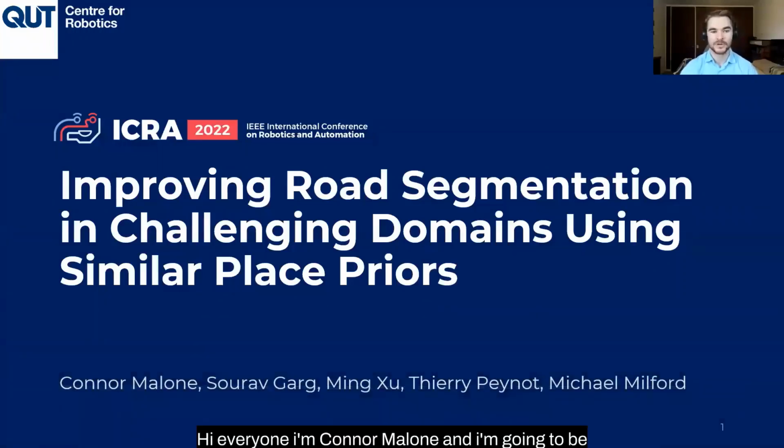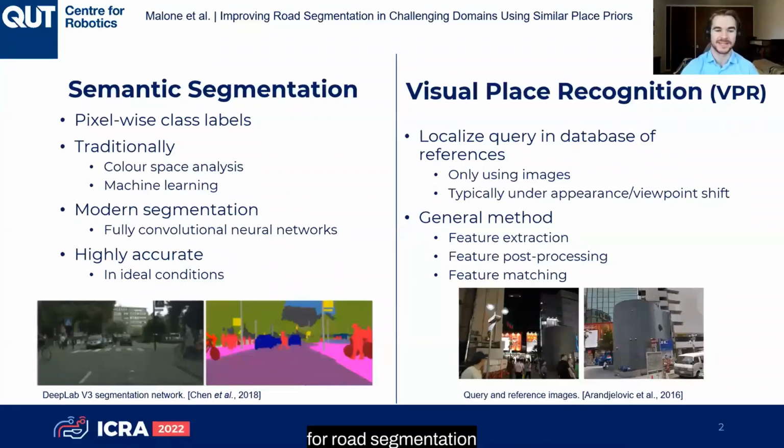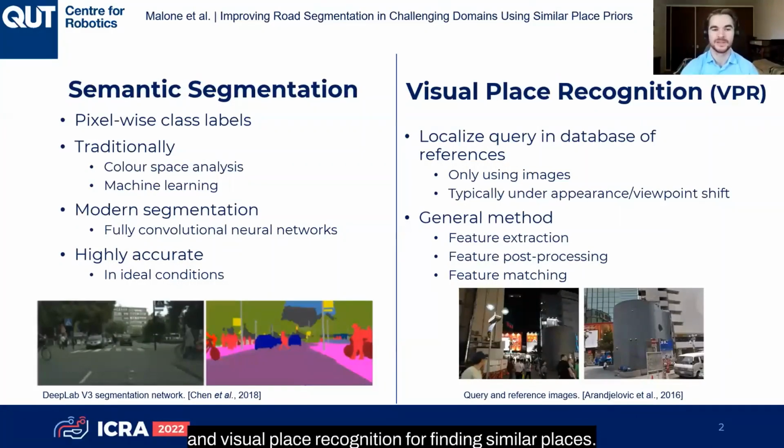Hi everyone, I'm Connor Malone and I'm going to be presenting to you today our work on improving road segmentation in challenging domains using similar place priors. Our work uses two perception tasks, semantic segmentation for our road segmentation and visual place recognition for finding similar places.